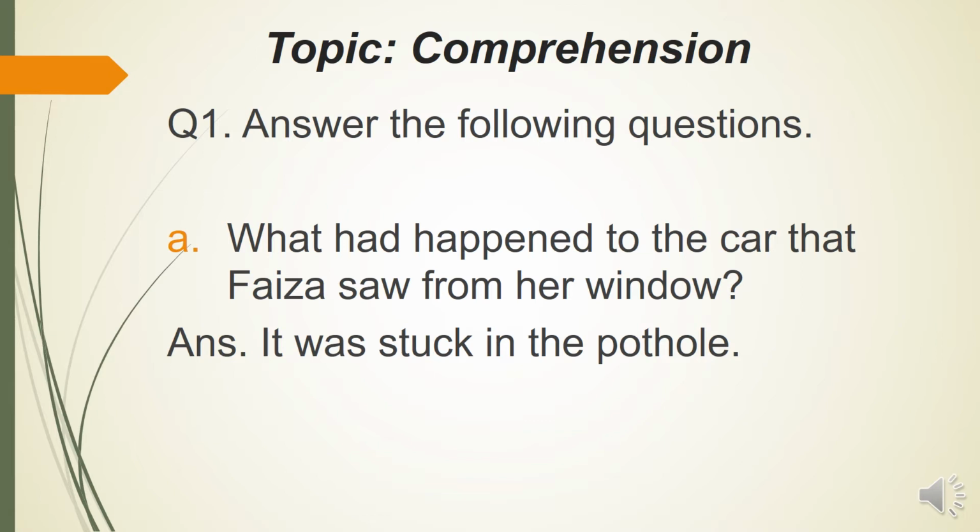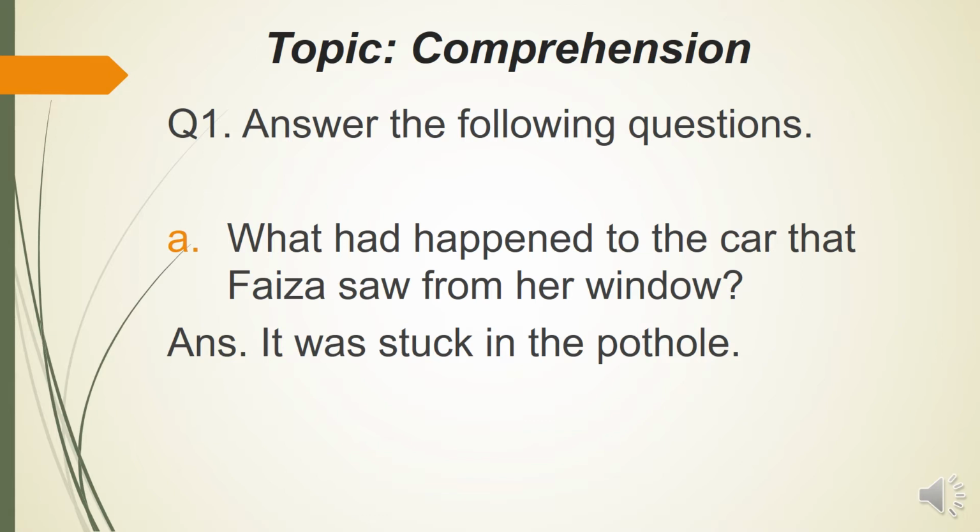Part A is: What had happened to the car that Faiza saw from her window? Answer: It was stuck in the pothole. Now, what is a pothole? A pothole is a place where the road was not properly made. It was गड्ढा सा बन गया था उसमें.